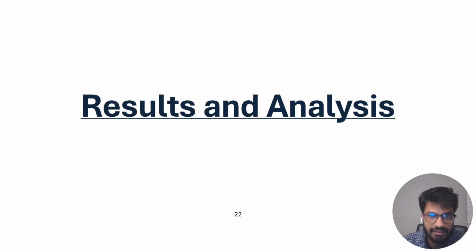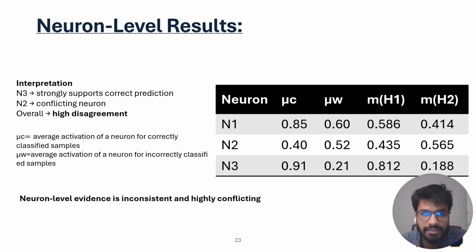Now the results and analysis. This table shows the neuron level results. Here, mu represents the average activation of a neuron for correctly classified samples, and mu omega represents the average activation for incorrectly classified samples. For example, N3 has high mu and low mu omega, meaning it strongly supports correct predictions. N2 has higher activation for incorrect predictions, which suggests it behaves as a conflicting neuron. So overall, the neuron level evidence is inconsistent, which supports our argument that neurons can produce conflicting internal signals.